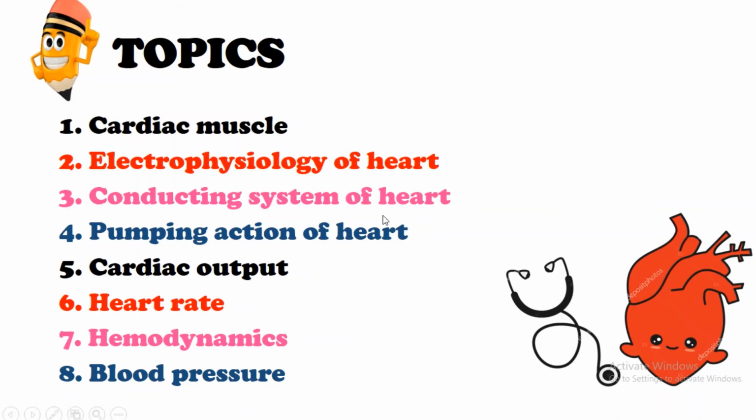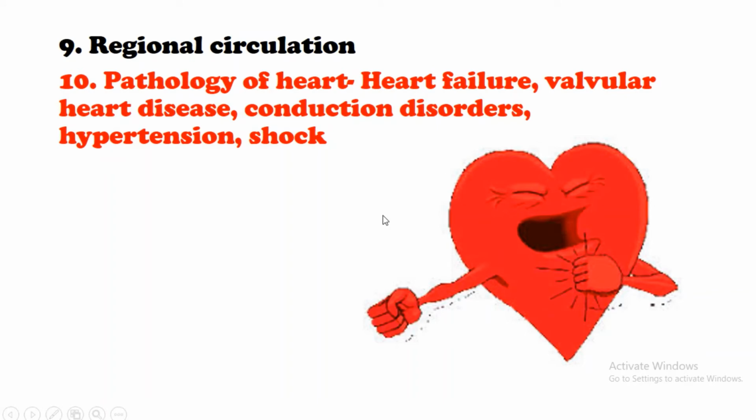Then another is the regional circulation. Regional circulation means circulation through the different regions of the body, like the cerebral circulation, coronary circulation, cutaneous circulation, fetal circulation, how the circulations are different from each other.